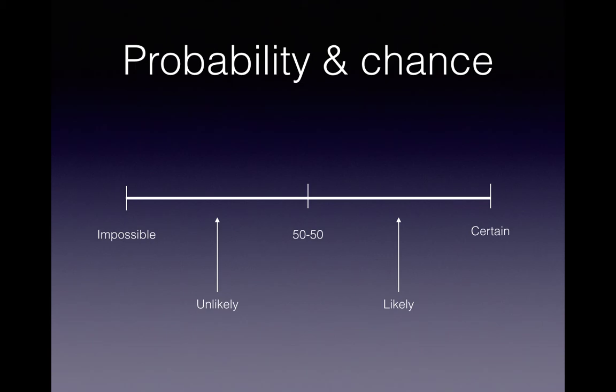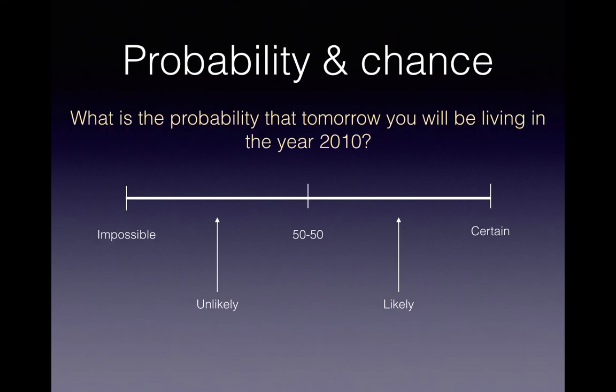So let's have a look at some questions, and we'll see can we put the probability of these on their relative position on the scale. So first off, what is the probability that tomorrow you'll be living in the year 2010? Now we know that's impossible because you can't go back in time. So we would call that impossible.